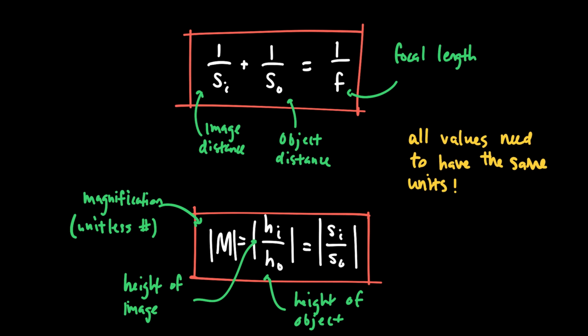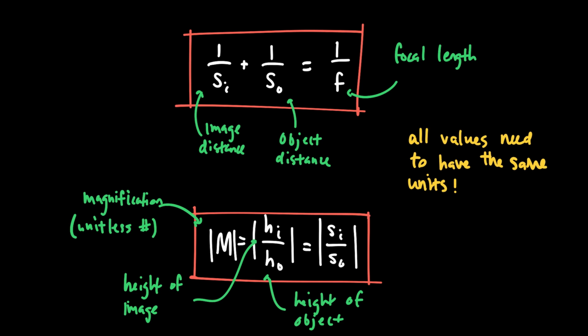For doing calculations with mirrors and subsequently lenses, we've mainly used 2 equations. The top equation relates the image distance, object distance, and the focal length of a mirror. And if you know what the image distance and object distance is, then you can find the focal length, for example.